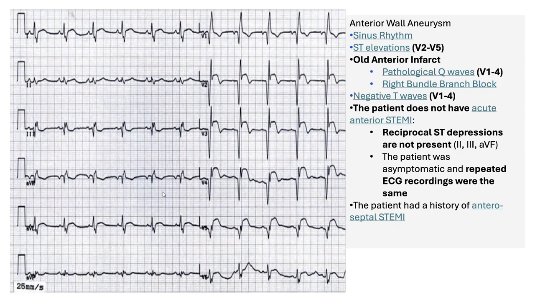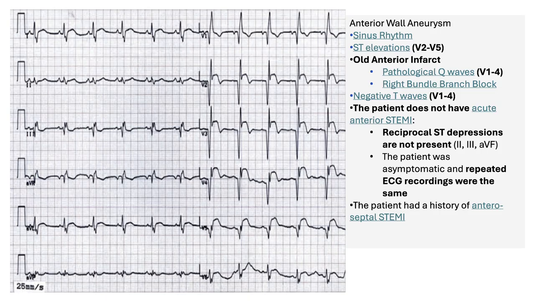The third example: here we have ST elevations, as you can see in lead V2, V3, V4, and V5. And we have the presence of pathological Q waves from lead V1, V2, V3, V4, and V5 actually. And we have the presence of right bundle branch block.